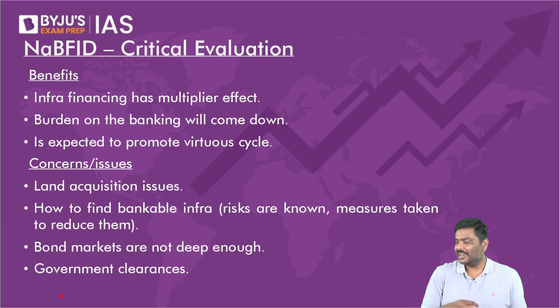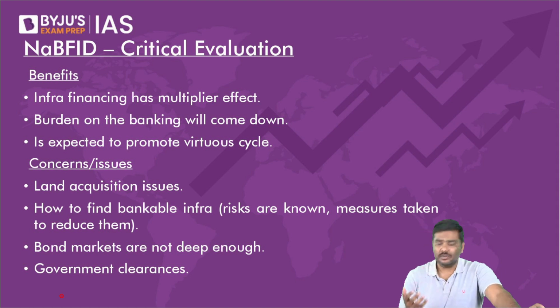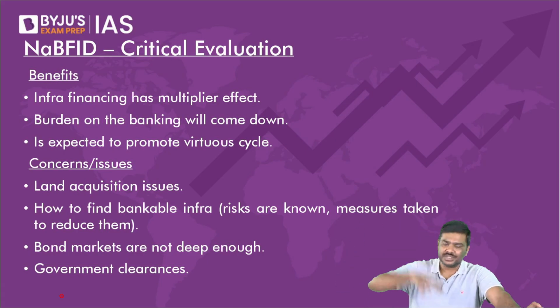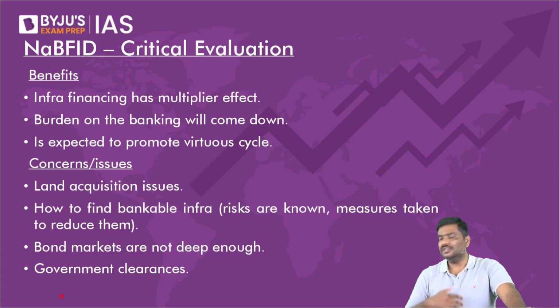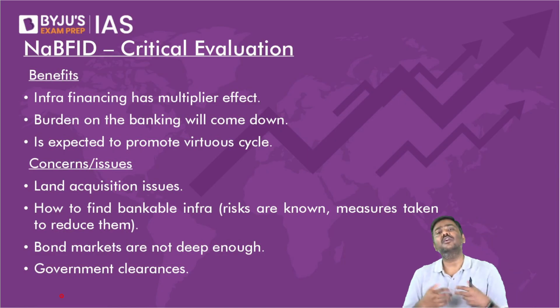So NPAs are very high, means losses are incurred by the bank. Investor confidence will be lost. Deposit mobilization will be affected. Lending activity will be affected. They'll start increasing the rate of interest, as a result of which loans taken will also be affected. Overall, it will have a limiting effect on the GDP growth of the Indian economy. Now, if the NPAs are very high, what reforms have been implemented?